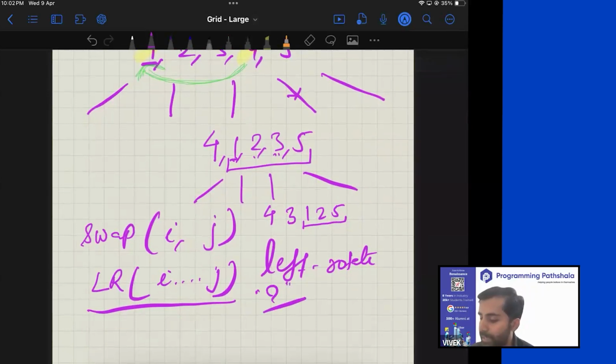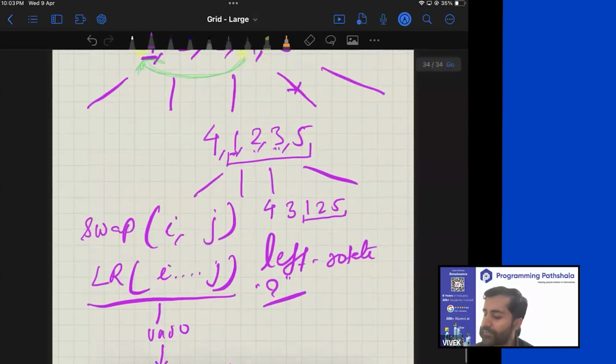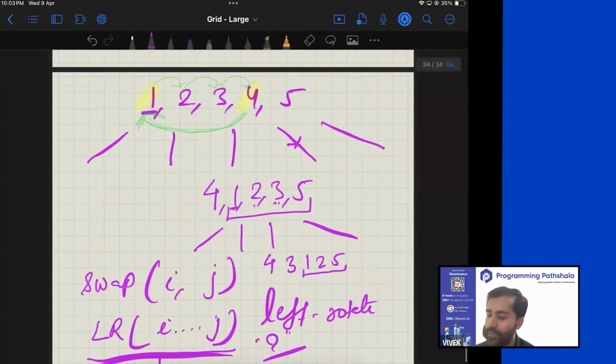And now tell me, what will be the undo of this? What will be the undo of left rotate? Very simple, right rotate. Excellent. Right rotate. That's it. Job done. So can you write a function to perform left rotation? It is very easy. I mean, you learn how to do it in your first year of engineering, right? All that you have to do is copy at index i the value which was at i minus 1. Then here you copy. So this is how you left rotate, and the opposite of it would be to right rotate.